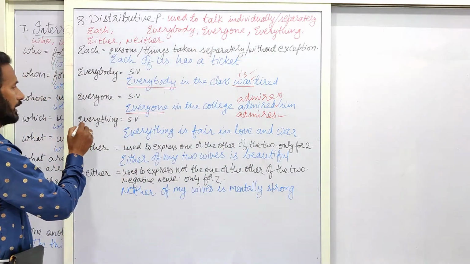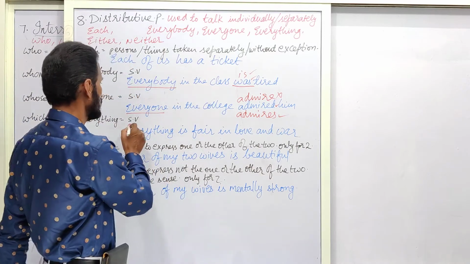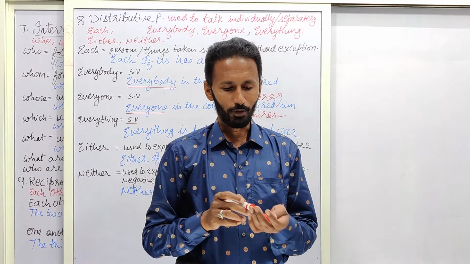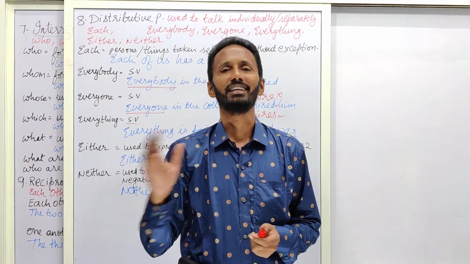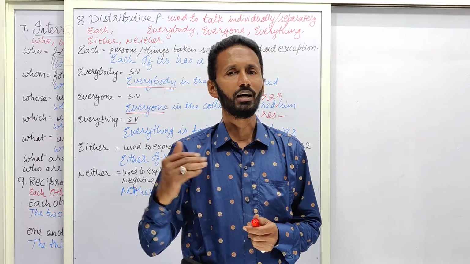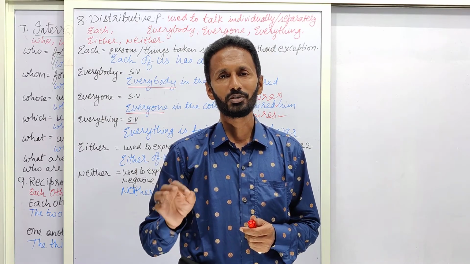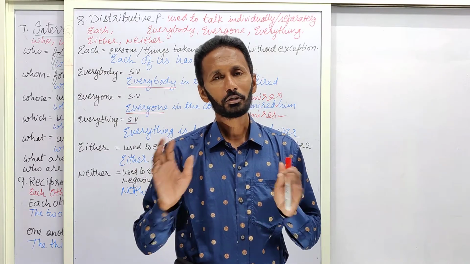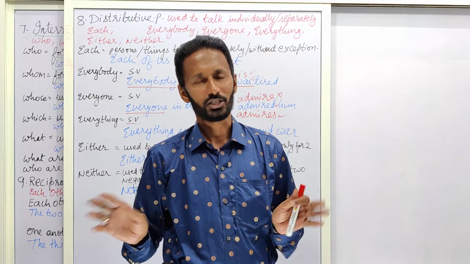Now coming to everything. Everything is fair in love and war. It is also used in the singular verb form. Everything is fair in love and war. In love, whatever the form that is adopted is fair. And in war also, whether we are playing a fair war or crooked war or wicked war, it doesn't matter. Whatever the steps or schemes that are used there are good there. Nobody can find fault with those steps in war.